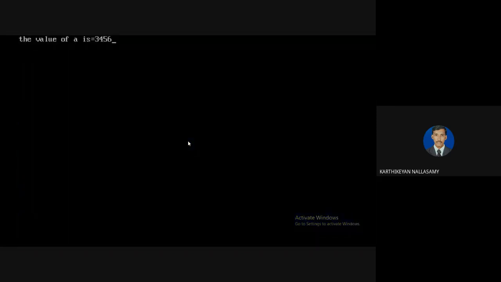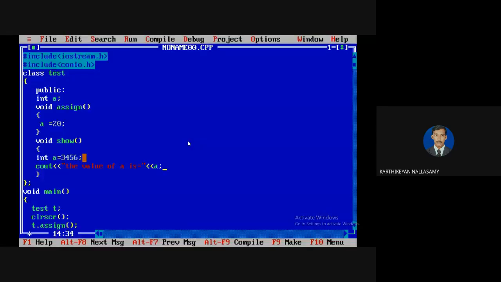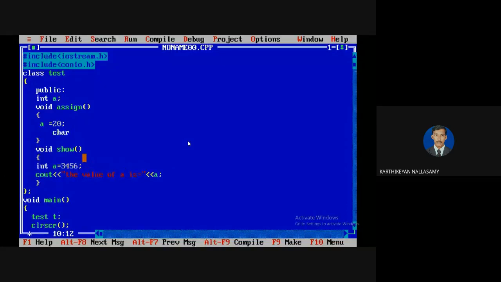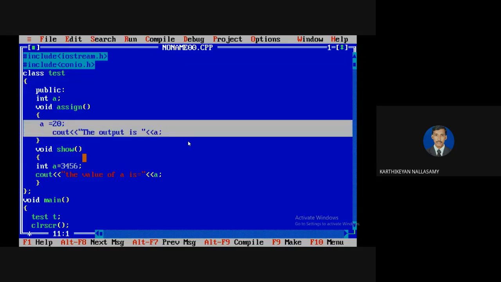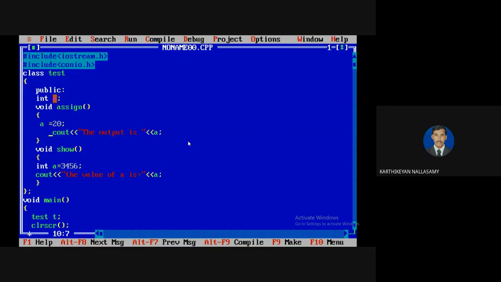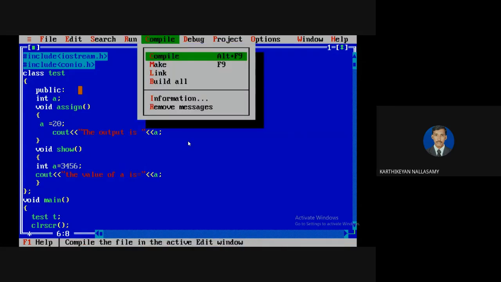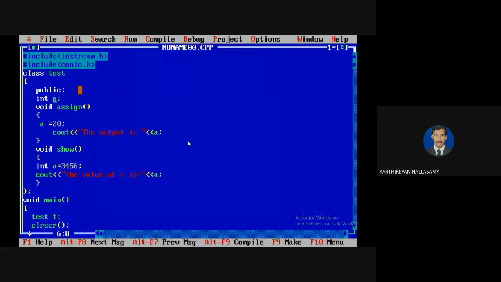So to display 3456, it means it displays the value of this local variable. Okay, I'm trying to display the value here. Sorry, the cout object, and then the output is... I'm going to display the value. Here in this case, we don't have any local variable, so if there is no local variable, it always points to the instance variable. Okay, now I'm going to compile and run this program.